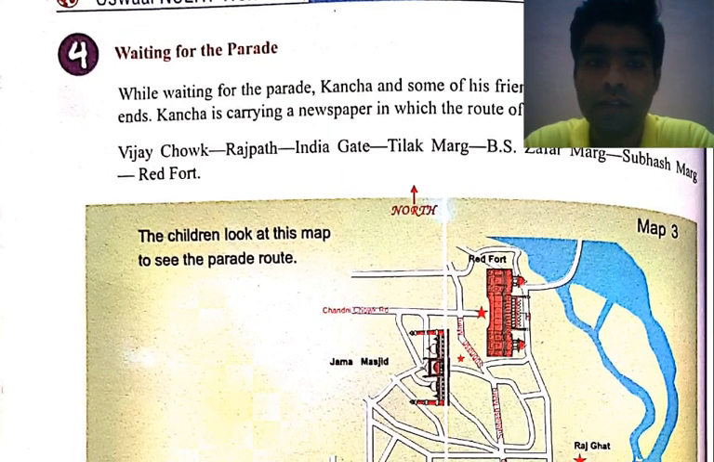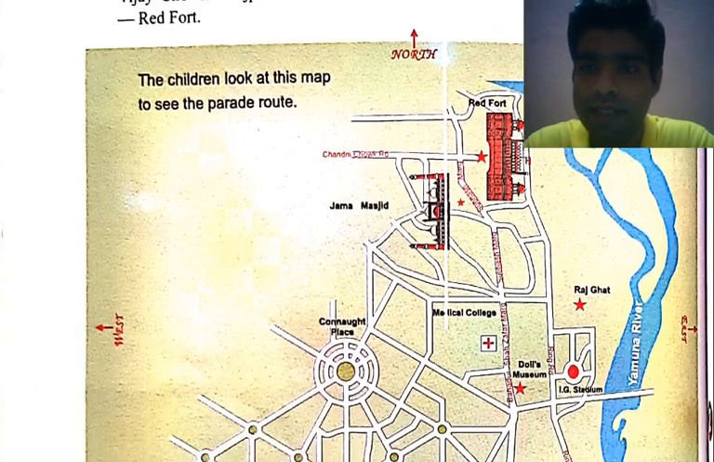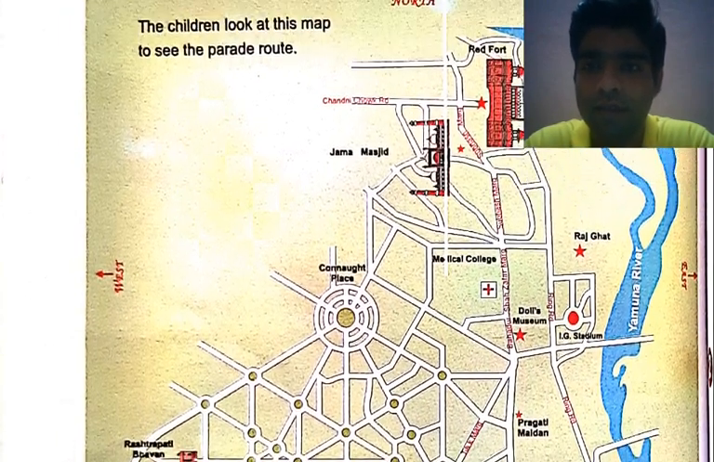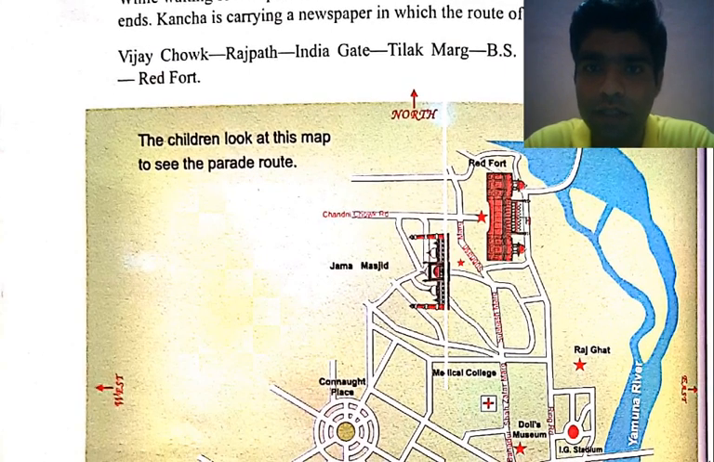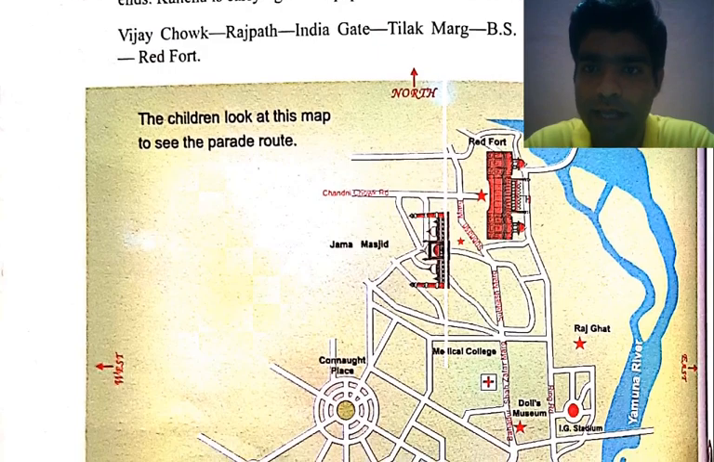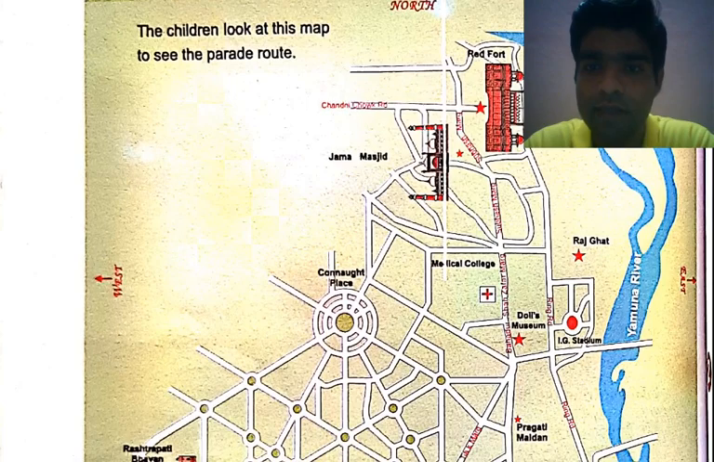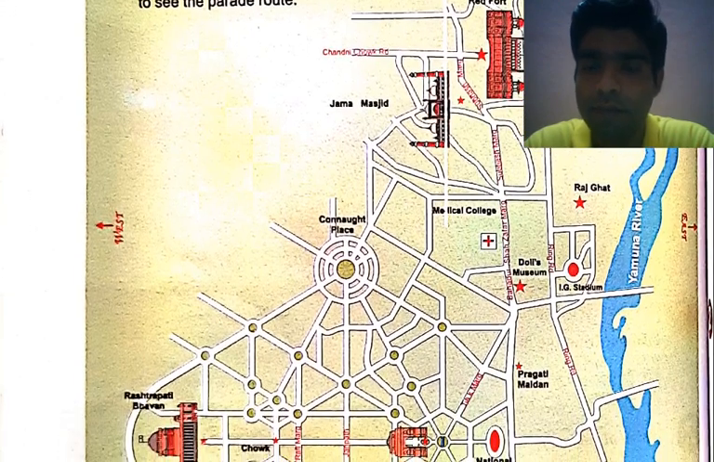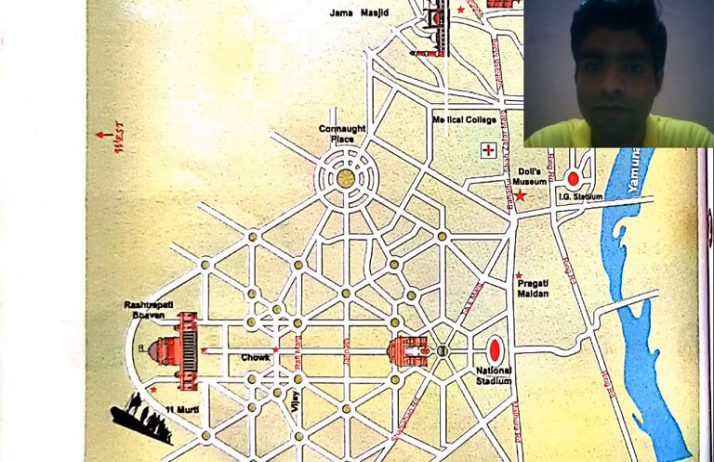Now see, this map is already given to you. The children look at this map to see the parade route. Okay, now see, the four directions are given: north, west, east. Now start from the Red Fort. Okay, this is Chandni Chowk Road, Jama Masjid. Okay, Rajghat, IG Stadium, Connaught Place. Okay, and the next ones are Pragati Maidan, the Rashtrapati Bhavan, the National Stadium, and Vijay Chowk.